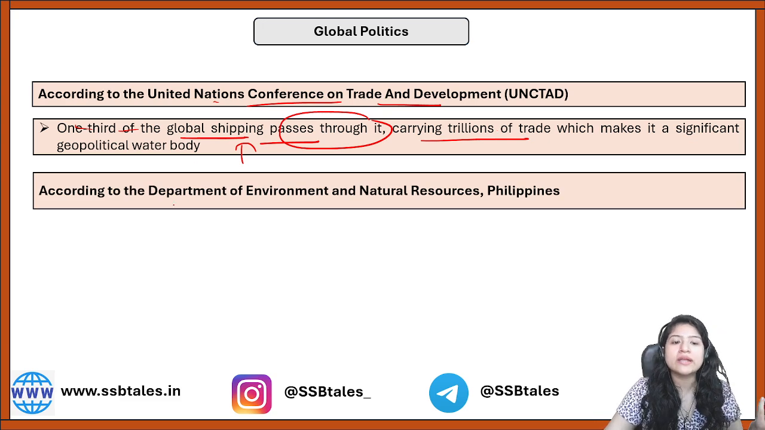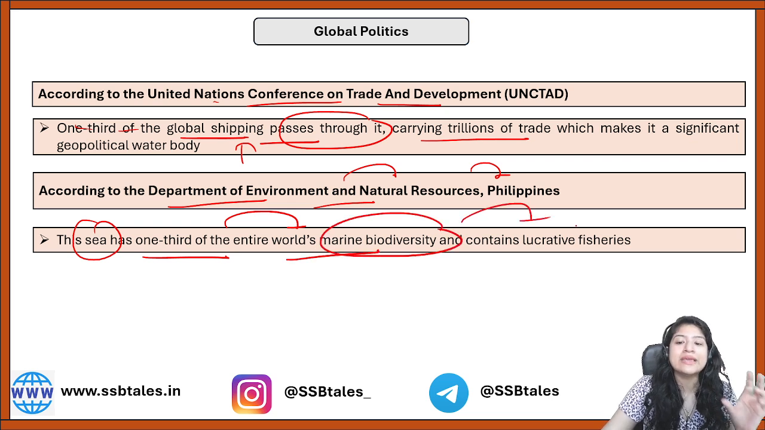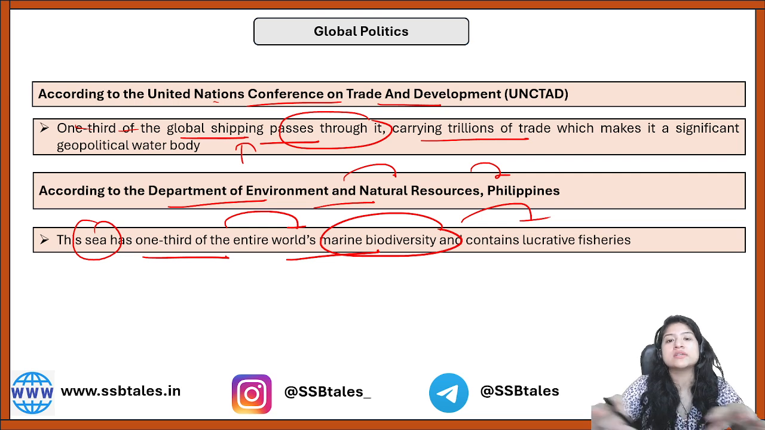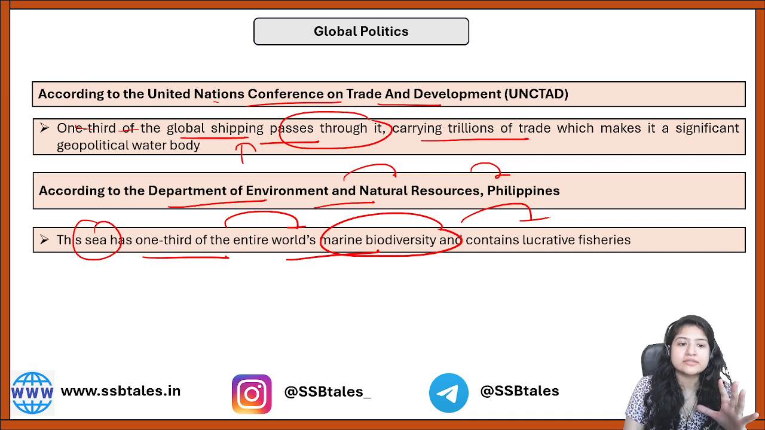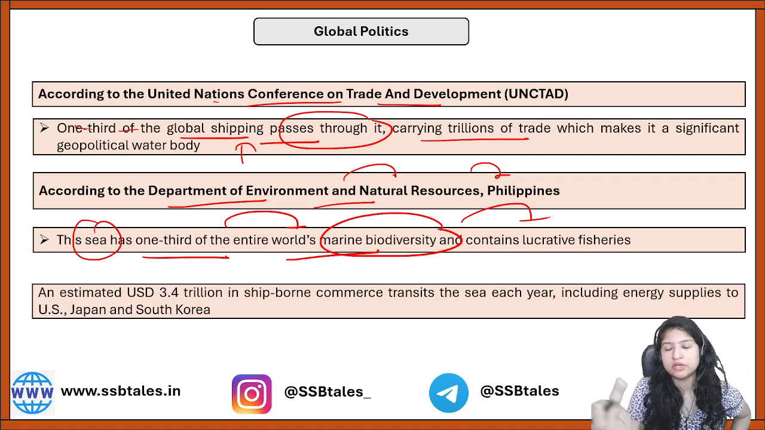Not only that, but as per the Department of Environment and Natural Resources, Philippines, this particular sea has 1/3 of the entire world's marine biodiversity, and it has a lot of species. Okay, 1/3 of your entire world marine biodiversity exists just in that South China Sea region. So you can imagine it is very important even for the food security of the Southeast Asian countries, but not only that, but for the whole countries' export as well. Okay, so that is another reason why people globally are involved in this particular geopolitics, right?